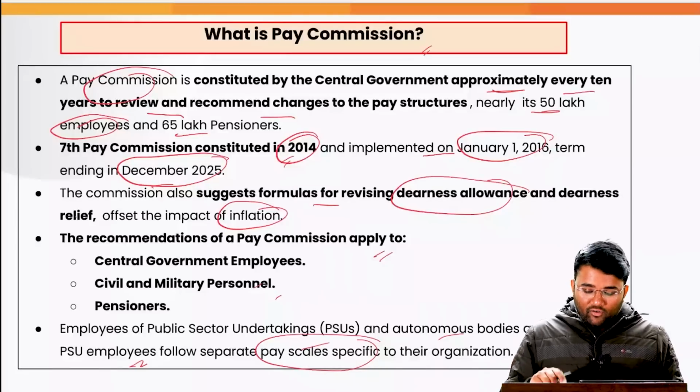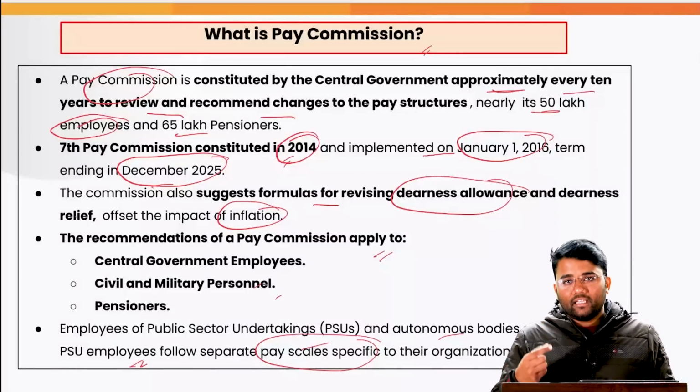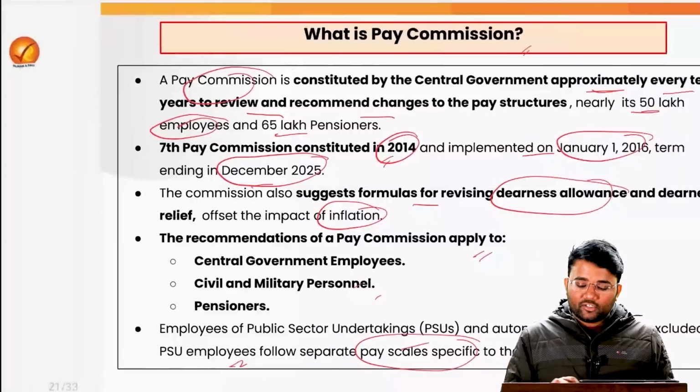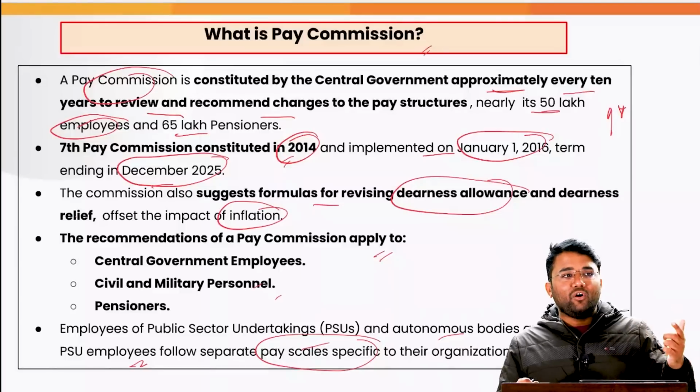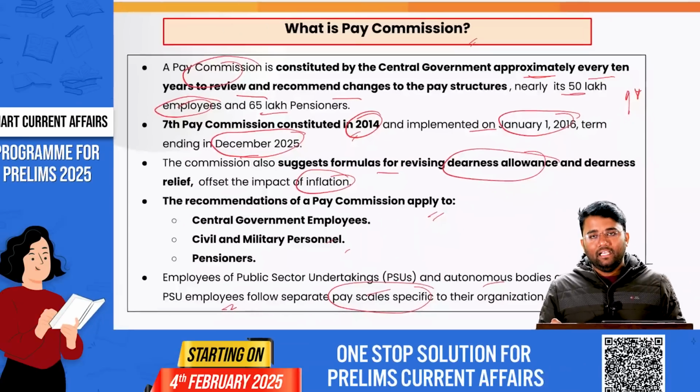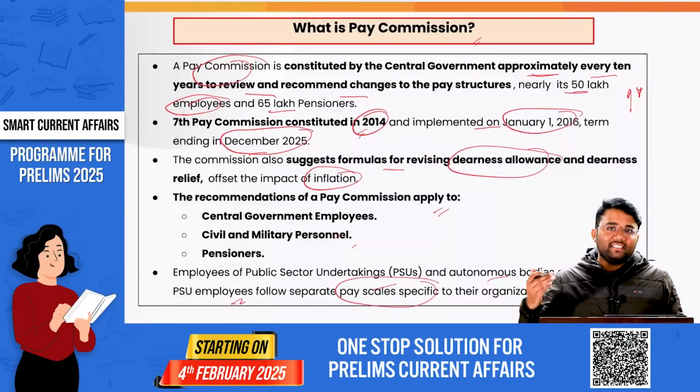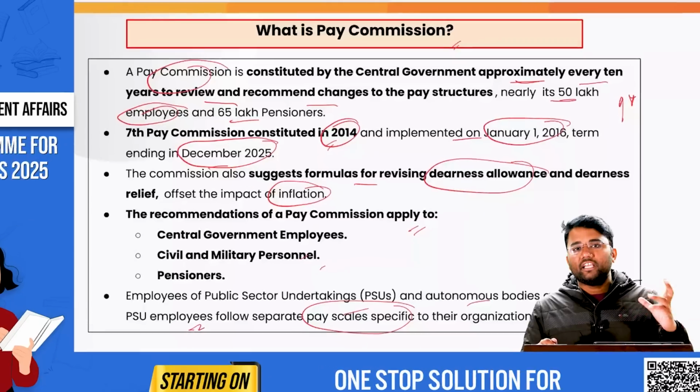And when the 8th Pay Commission increases this payment, that will help in improving the quality of life. For example, for an employee of the central government, spending on the education of his or her child, spending on health facilities, etc., can be improved if his or her income increases.